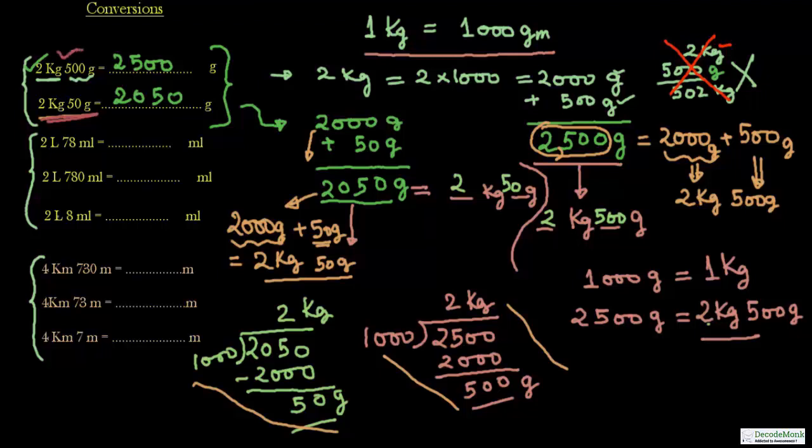So 2500 gram equal to 2 kg 500 gram, whereas 2 kg 50 gram is equal to 2050 gram. Please see the contrast over here. They seem to be the same, but there is a difference. Please pay attention and try to understand that these two are different. This is 2050 gram, this is 2500 gram. Generally students make mistakes over here, so they should practice this often. I suggest teachers and parents give such contrasting examples to make things clear.